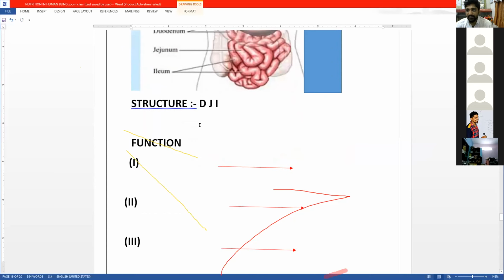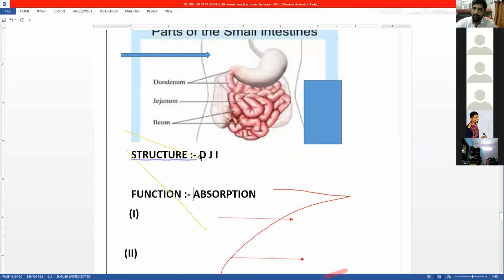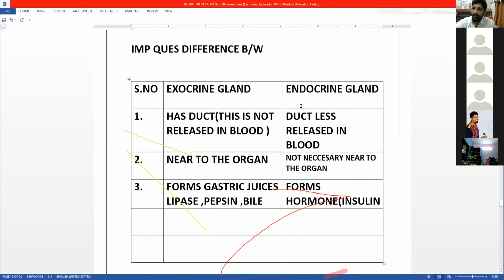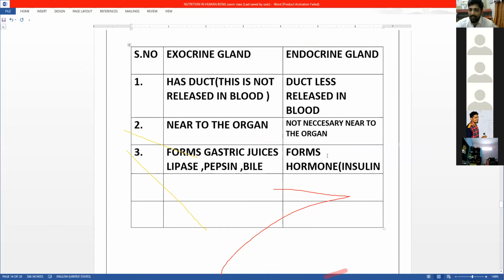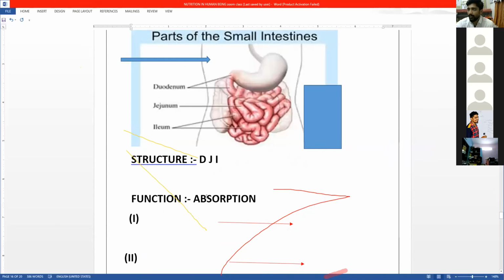Now, what is the function? In the small intestine, absorption occurs. Till now, we have discussed digestion, which is where things are digested. Now, for the first time we are talking about this term called absorption. What things are absorbed? There is a very simple shortcut to understand that.